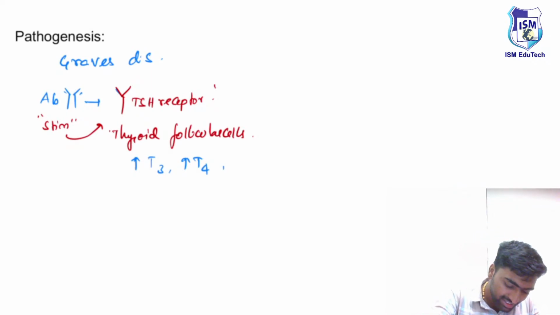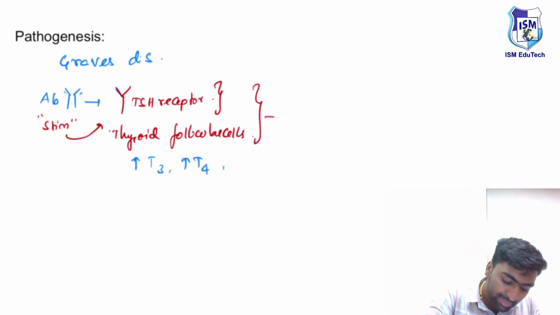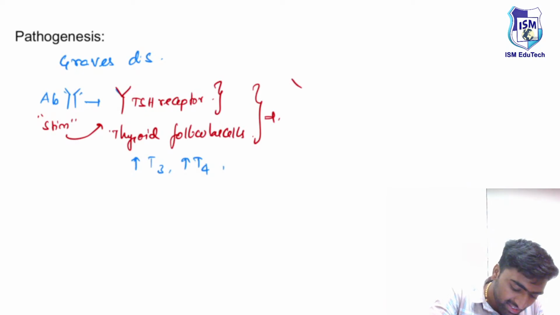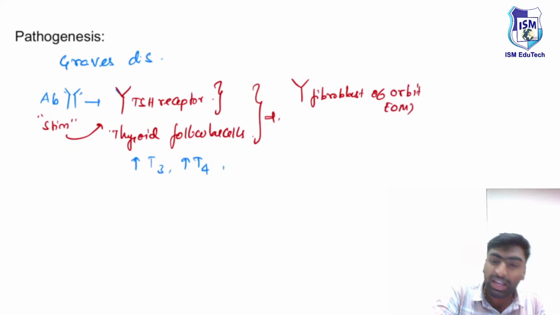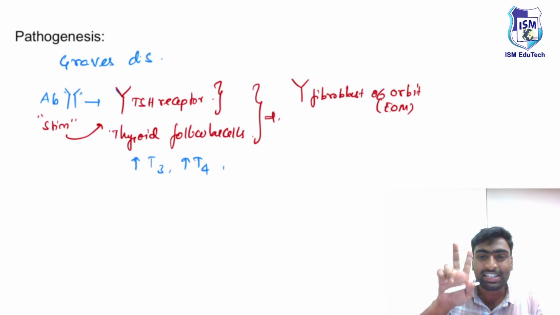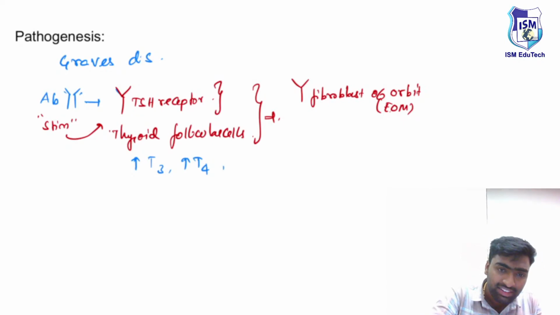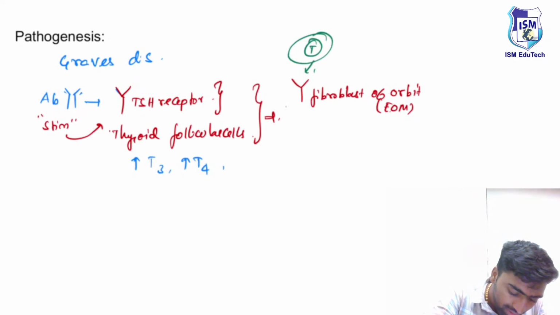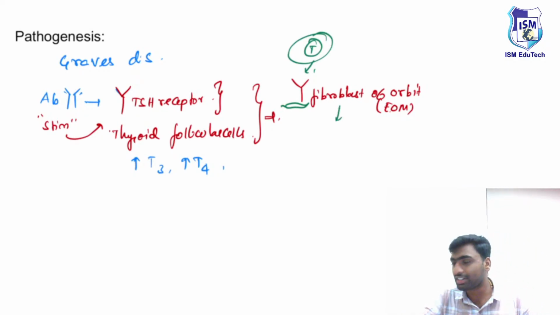The TSH receptor on the thyroid follicular cells mimics the receptors on the fibroblasts. So the fibroblasts of the orbit, especially of the extraocular muscles, have the same antigenic feature. So what will happen? T cells will come and attack this fibroblast antigen, and when there is inflammation, the body will tend to protect.